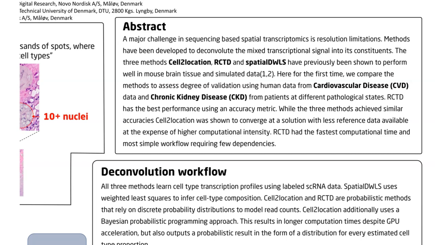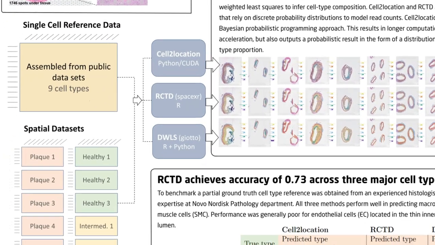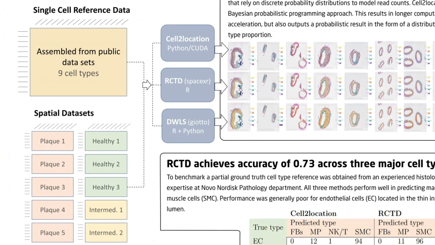For this project, the arterial cohort of 10 spatial samples was generated at Novo Nordisk using the Visium solution. 5 samples contained arterial plaques, 3 were healthy, and 2 in the normal range. A reference with cell type labels was assembled from multiple publicly available single-cell RNA-seq datasets.